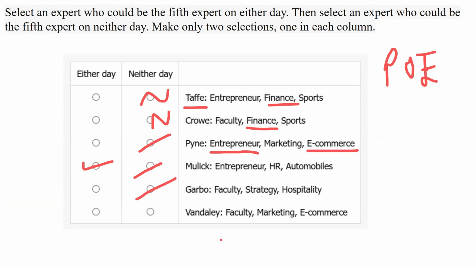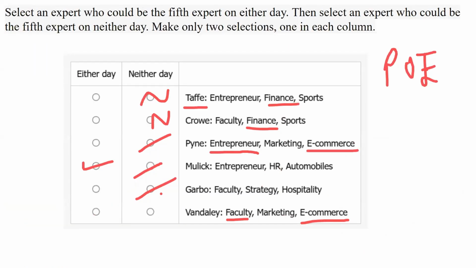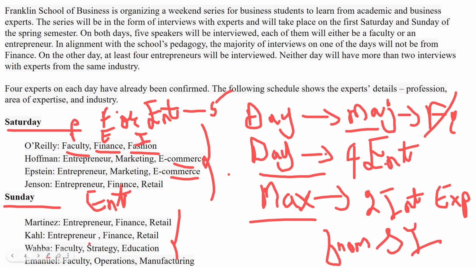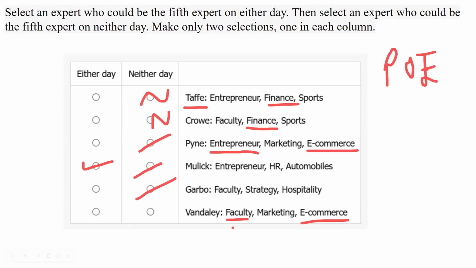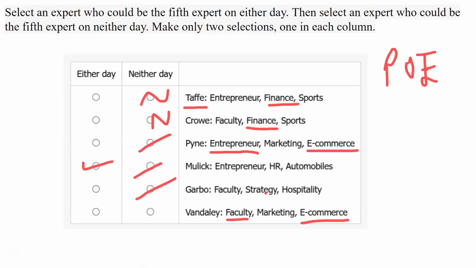Vandale. Vandale is faculty. And he's e-commerce. Now, Vandale, faculty, e-commerce, he can definitely come on Sunday, even though he may not come on Saturday, because Saturday we actually require an entrepreneur. So Sunday he can definitely come. And what is his industry? E-commerce. Now, e-commerce is not there on Sunday. So he can definitely come on Sunday. So he's gone.